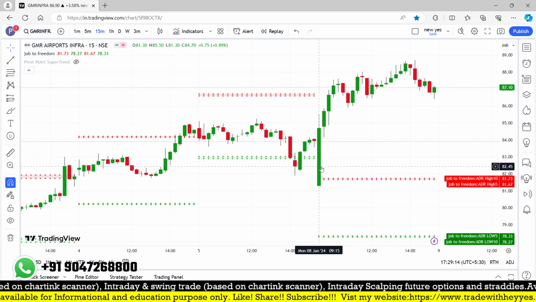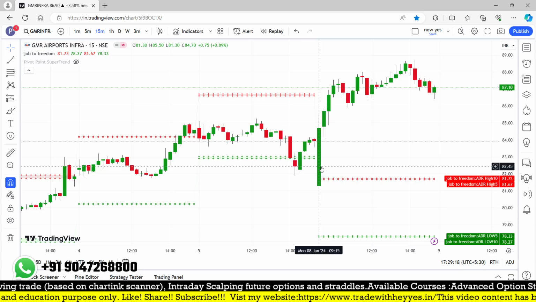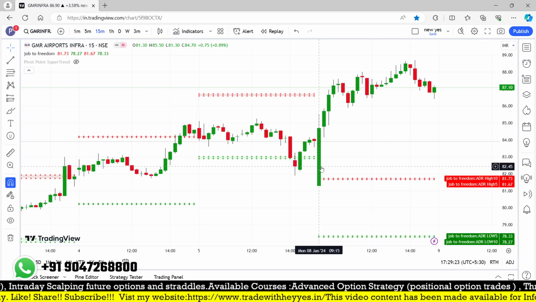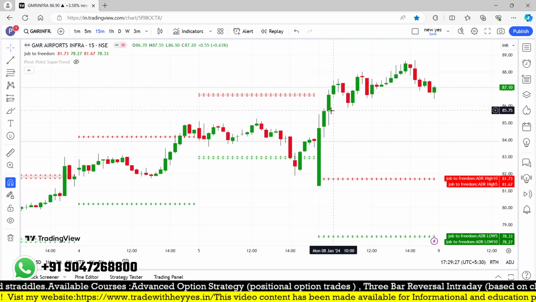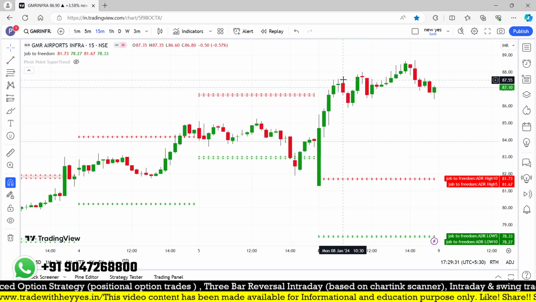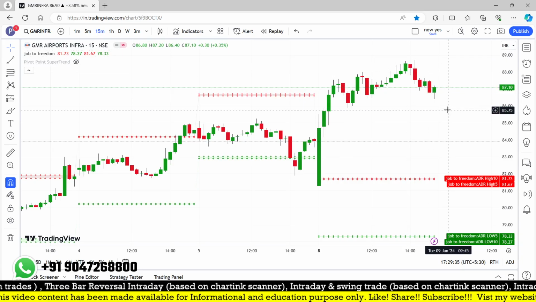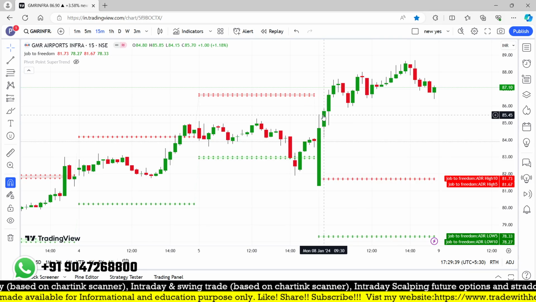You can look at it as the first candle. If you are looking at 85 and 81, almost 4 rupees, a huge size, around 11,000 I think. The high is broken, and within the next 15 minutes it went up to 87, after that reaching towards 88, finally came down and closed at 87. So it is one more trade which gives you a good result on an intraday basis.